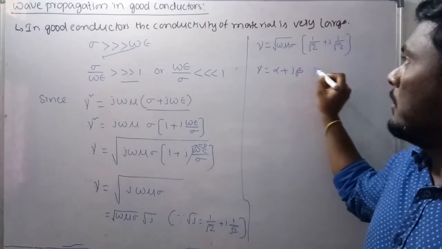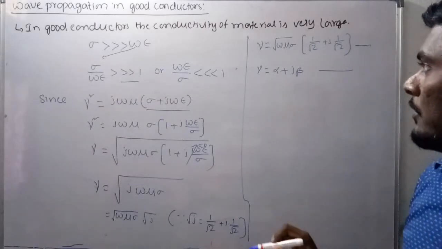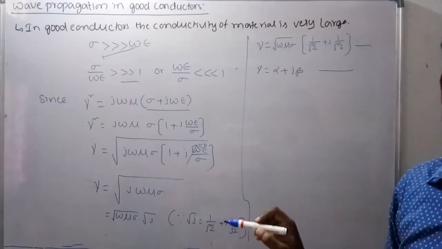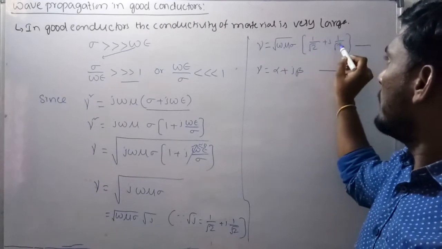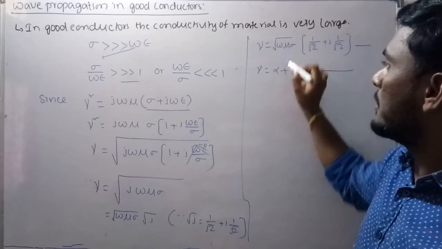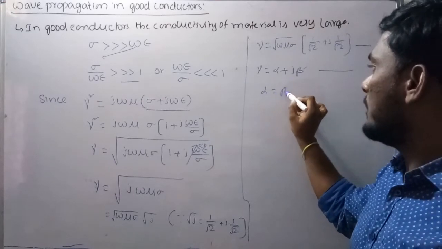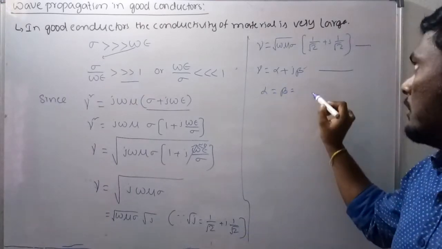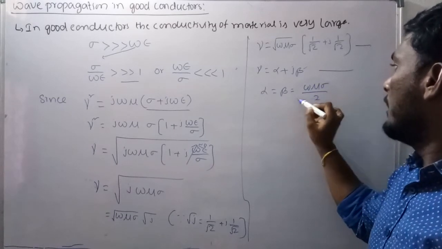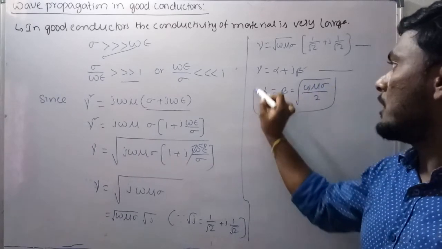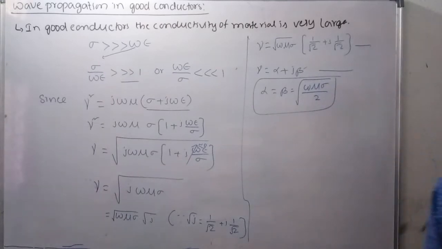If you compare these two equations, you will get alpha equals beta. Alpha and beta have the same value, since one is the real term and the other the imaginary term, each with 1 by root 2. So alpha equals beta equals the square root of omega mu sigma by root 2. These are the attenuation and phase constant values in the propagation of waves in good conductors.